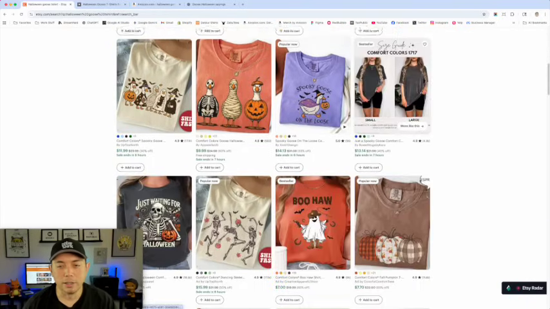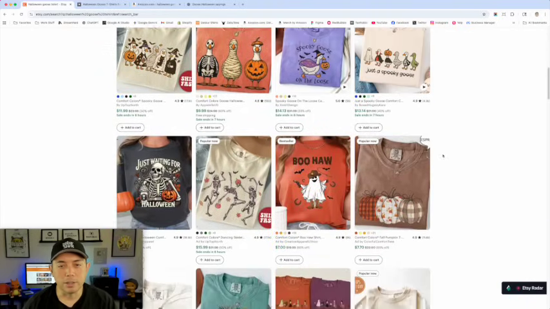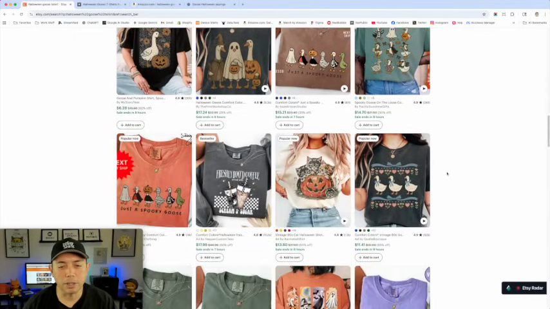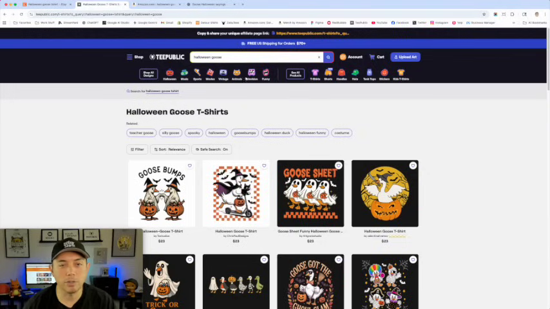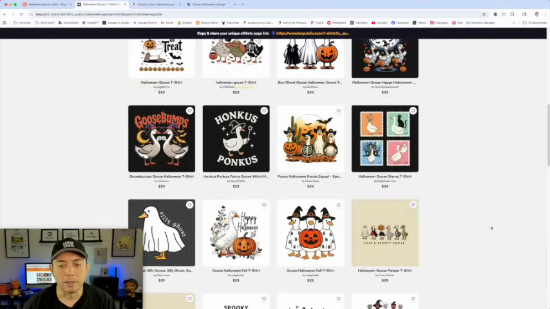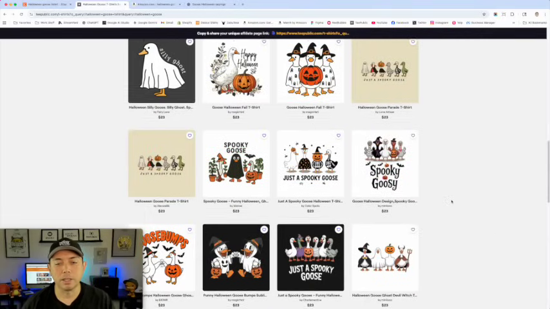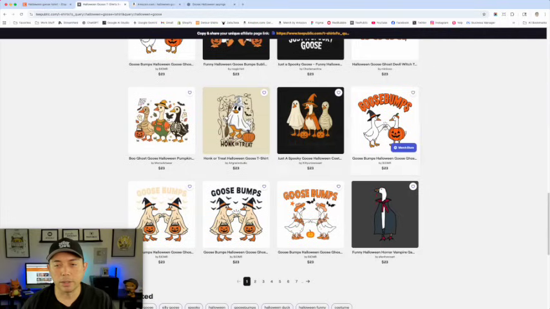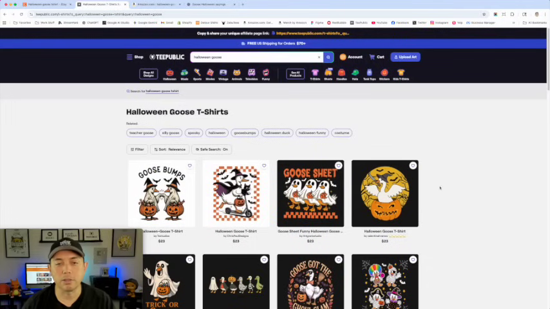You can see here, nobody says Boosie Goosey, goose spooky, right? Spooky goose, that's about it. No Boosie Goosey, totally new phrase on here. I'm not trying to copy anybody else. This is a brand new one. I could do like a similar layout and use similar fonts, but as far as Boosie Goosey, it's not there,